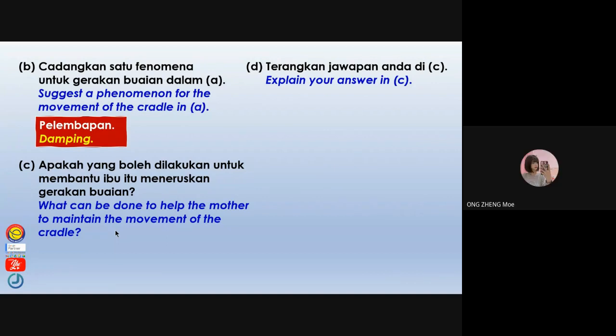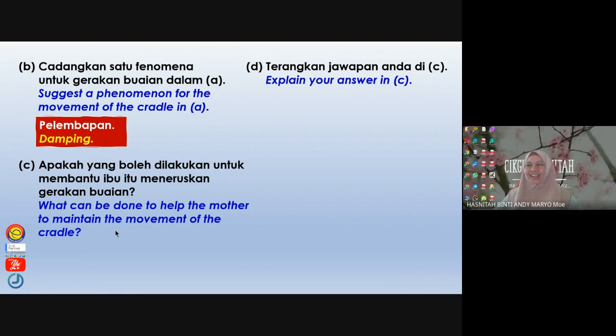Remove air molecule. What can you do to maintain the movement of the cradle? Keep pull up and down. Okay, biasa you tengok kan ada orang ikat dengan tali kan. Ada orang attach a string to it, so can continue oscillating while you can do another work.